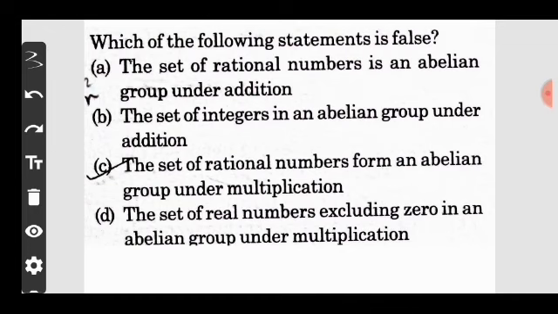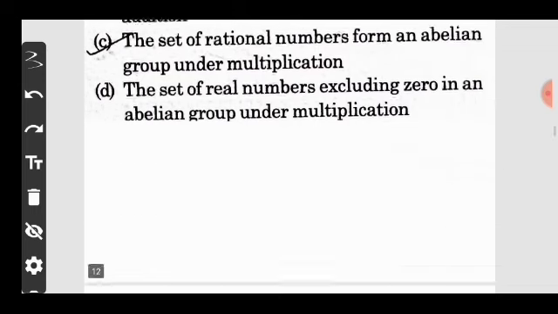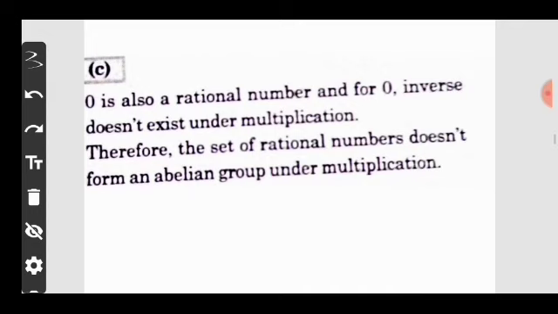And option D, the set of real numbers excluding 0 is an abelian group under multiplication. Now move on. The solution of this question is option C, because here 0 is also a rational number, and for 0 the inverse does not exist under multiplication. Therefore, the set of rational numbers does not form an abelian group under multiplication. Now move on to the next question.